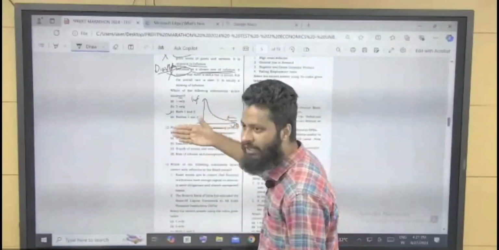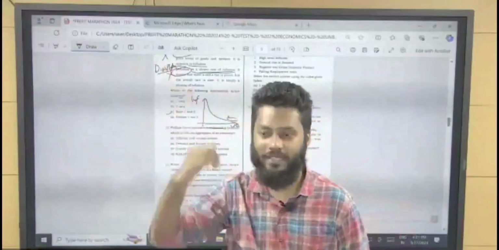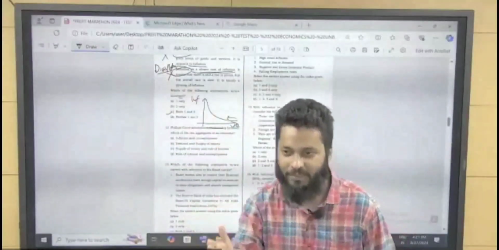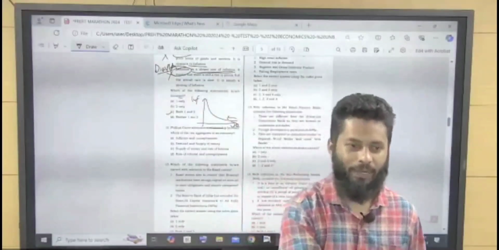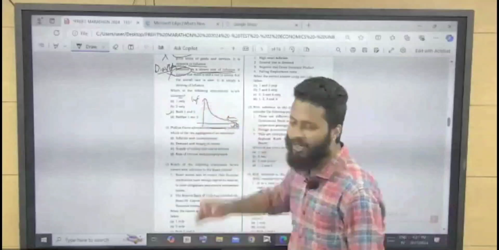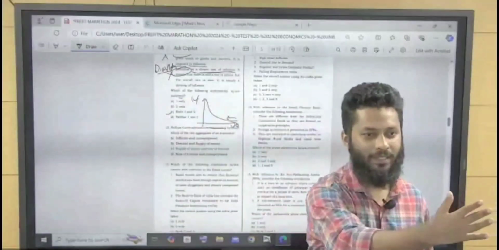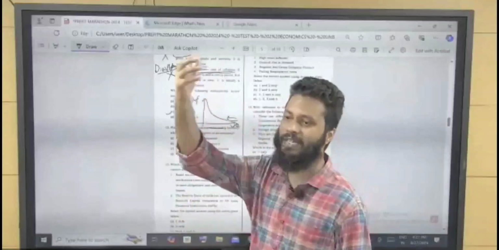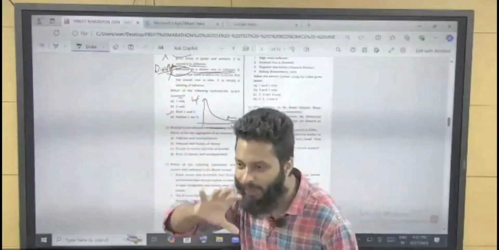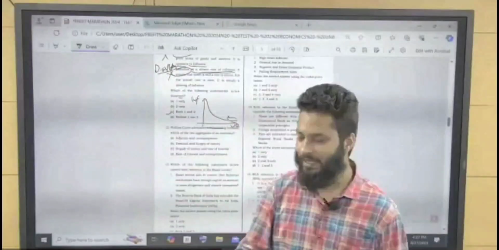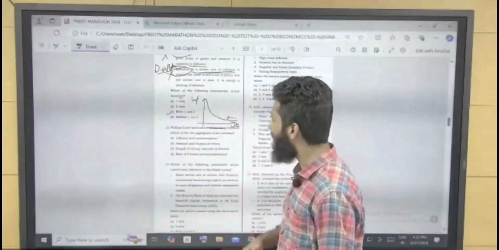So unemployment is decreasing, inflation is rising. Why? When unemployment decreases, purchasing capacity of the people increases, and inflation increases. Unemployment increases, inflation decreases. This idea was given by Phillips.